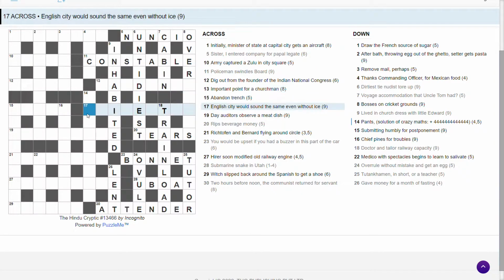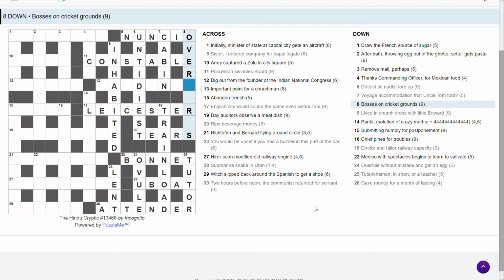Don't know. English city would sound the same even without the ice. I don't know this. English city. Leicester. Leicester. Oh, I see. That's brilliant. Leicester. It's an English city, and what Incognito is saying here is we take out the ice, we get Lester, which still sounds like Leicester. Brilliant.